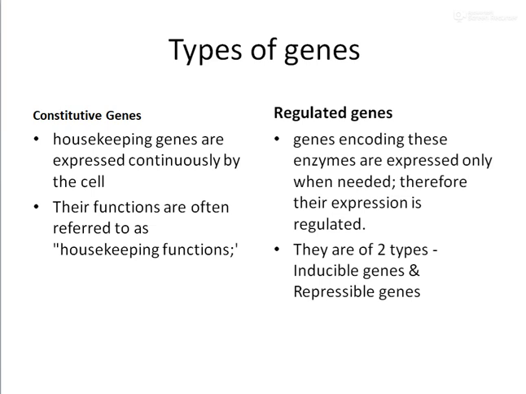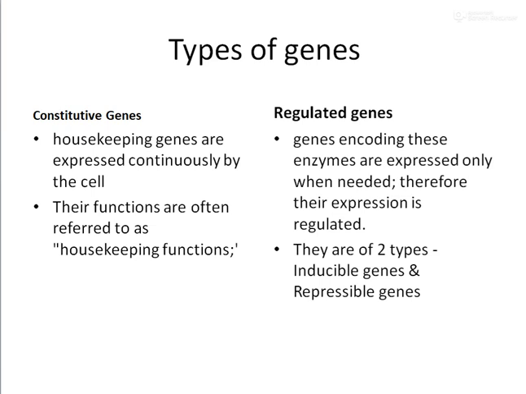For example, if you need to utilize a particular sugar called lactose, in the case of bacteria, you can find that the enzyme needed to degrade lactose is produced only when lactose is present. That is an example of a regulated gene. So you can have two types of genes: genes which are expressed continuously, called the constitutive genes, and regulated genes whose products are produced only when they are needed.